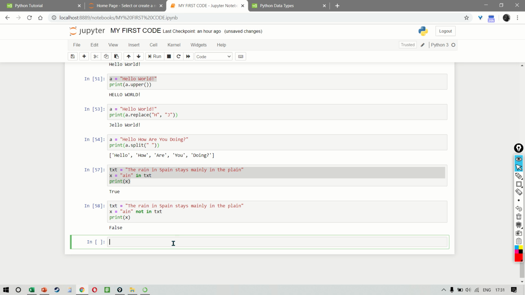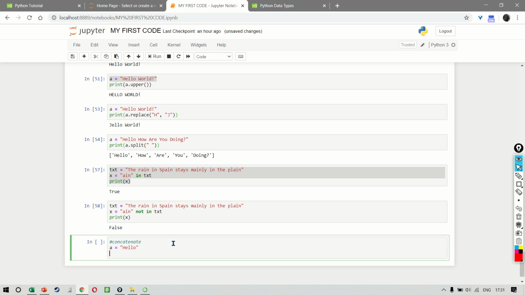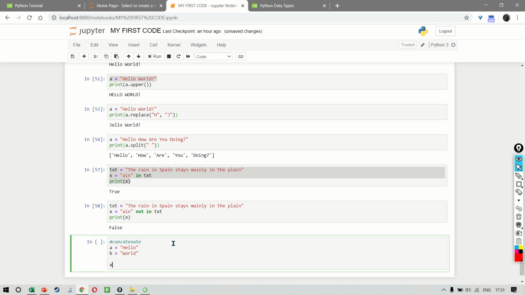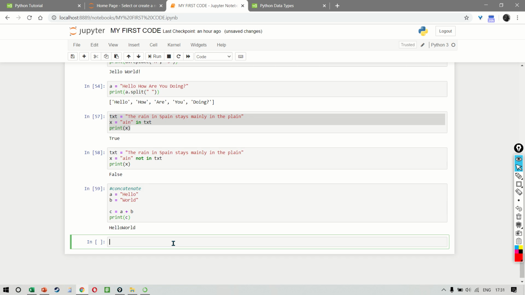Like I'd shown you earlier, concatenation is very simple. So if you want to concatenate, let's say A is equal to hello and B is equal to world, we can simply say that C is equal to A plus B and the result will come as hello world. If you want to put a space, remember you can just add a space like this and the result will have a space in it.